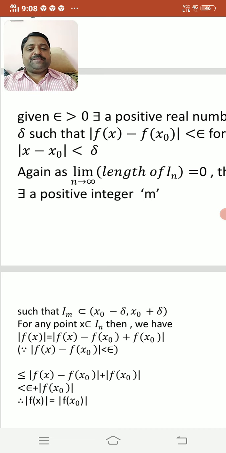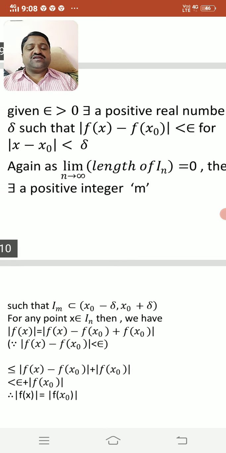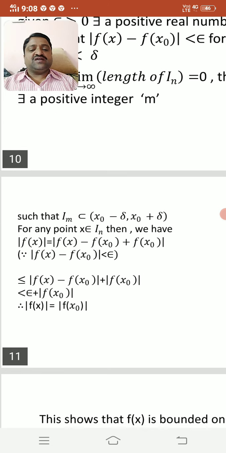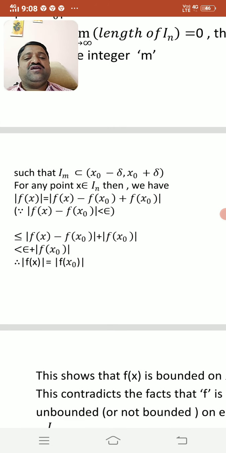Again, as the limit of the length of In as n tends to infinity is equal to 0, there exists a positive integer m such that Im is contained in (x0 - delta, x0 + delta).